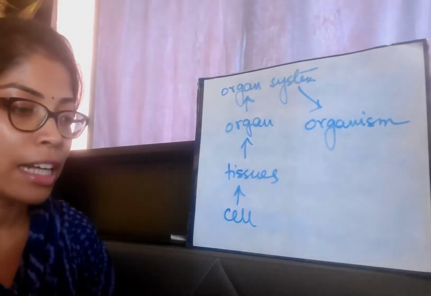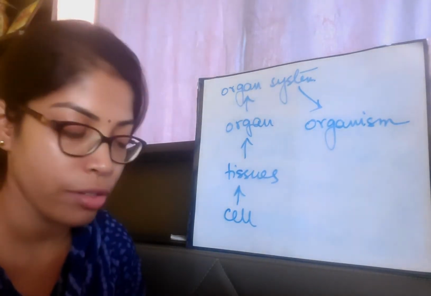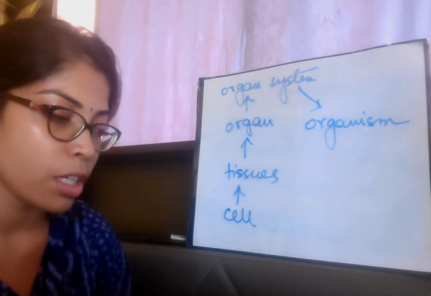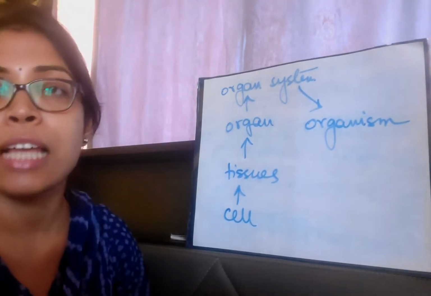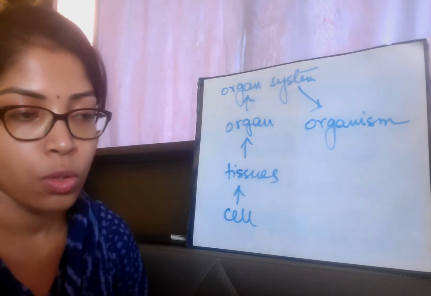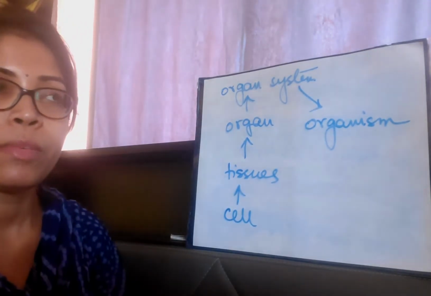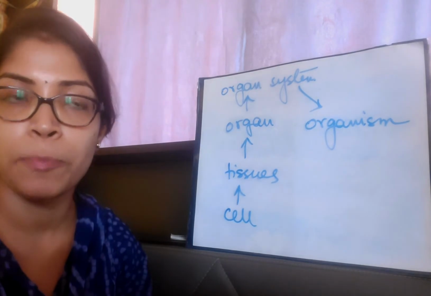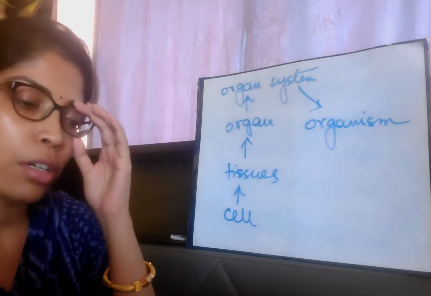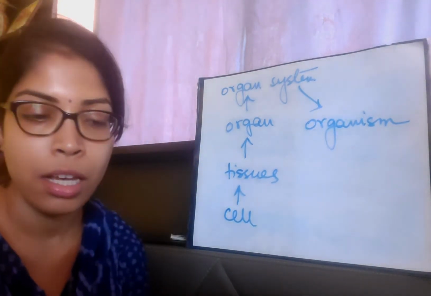Next we have the definition of cell, which we have already discussed. After that we come to the structure and size of cell. So our body, let's just talk about human beings only. Our body is made up of different varieties of cells, right?